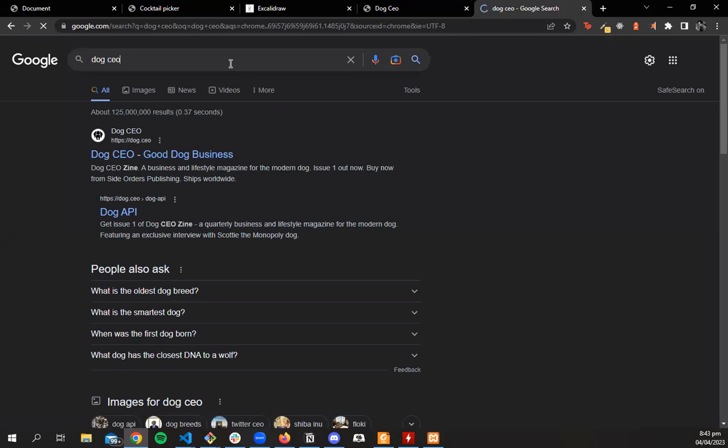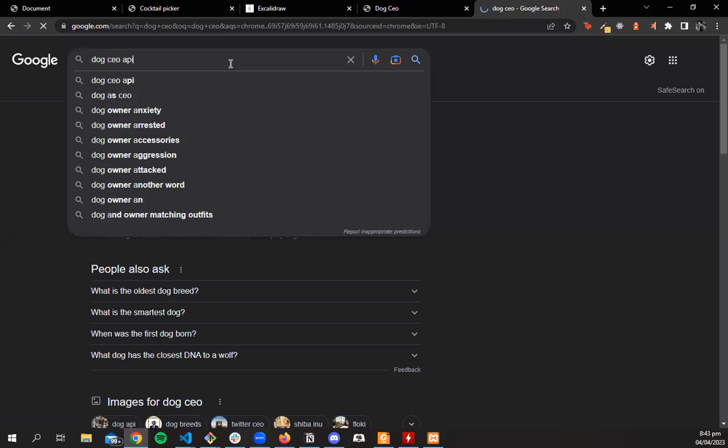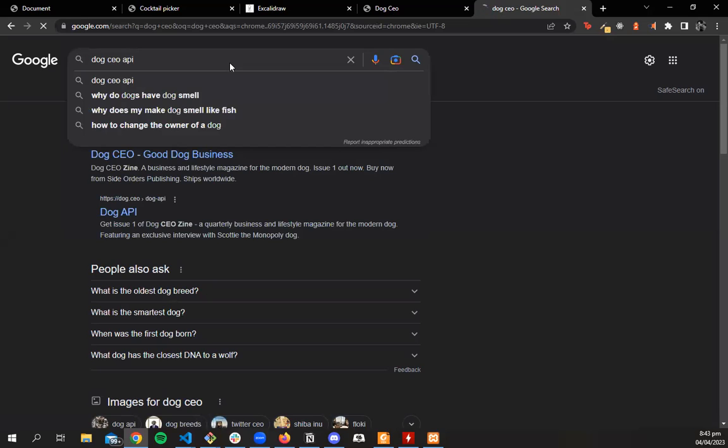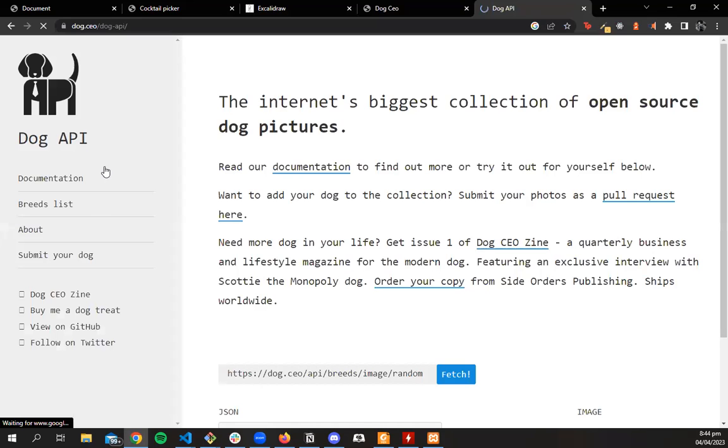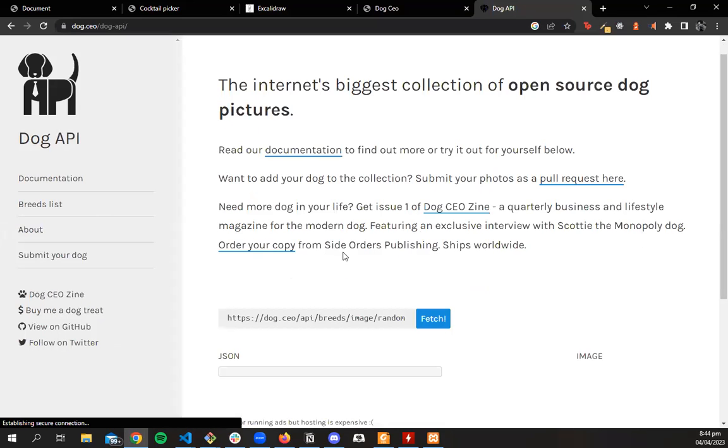So in this dog API that we are using, and it's not like I like dogs, but this is just an easy one to demonstrate. Most people have APIs. Like I know Twitter has an API, so you can make requests to it. You can build your own Twitter clone. Recently, Elon Musk said you have to pay for it, but aside from that, you could.